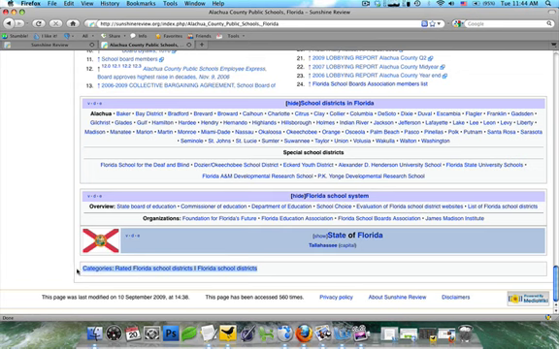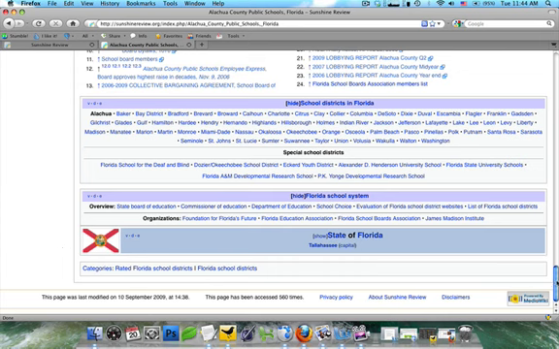Also, you're going to notice there's categories at the bottom of an article. Categories are a little bit like putting chapters in a book or a blog tag on a blog. They're incredibly important, and you need to make sure you incorporate at least one of these into every wiki article you do. And I will show you in a second one way that you can find these categories, but the easiest way is to find an article similar to yours and copy it in there.